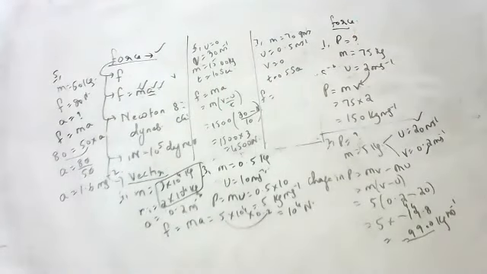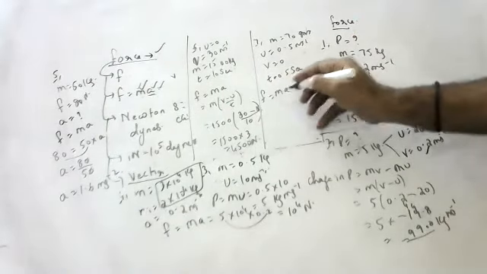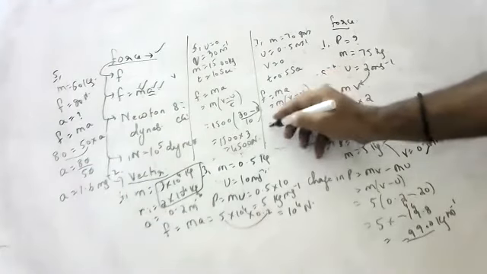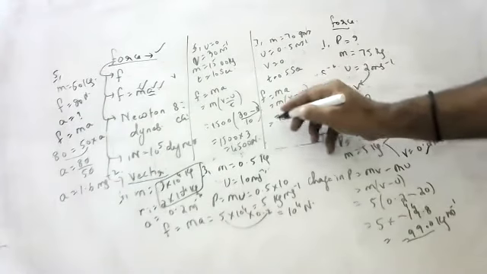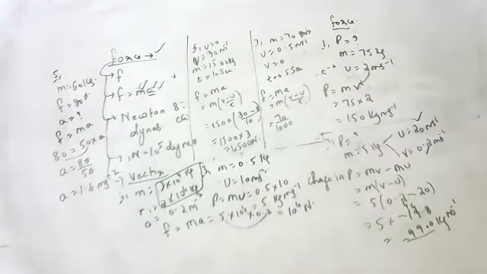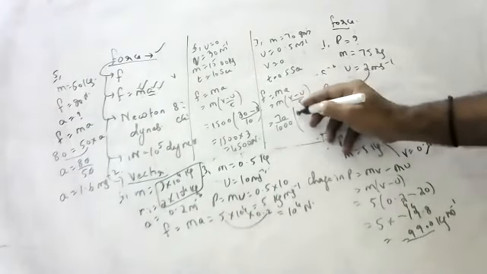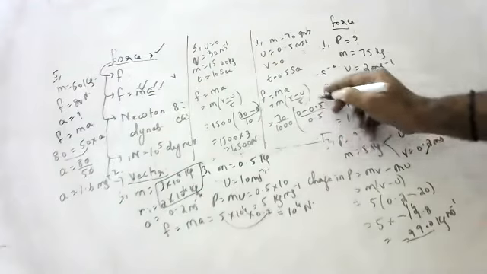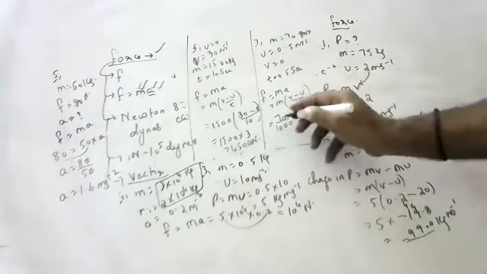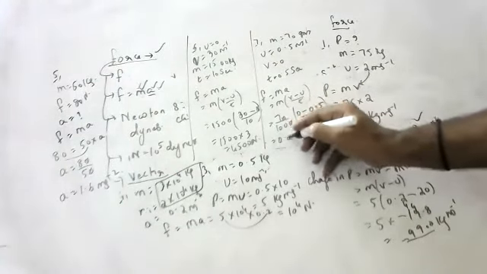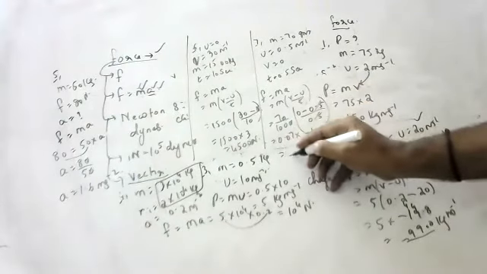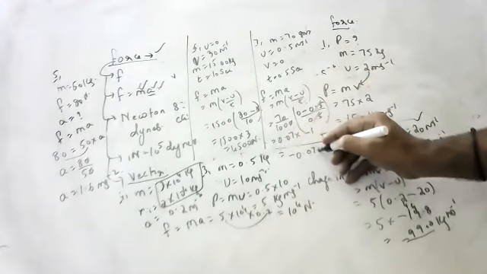Force is equal to ma, that is m into v minus u by t. 70 grams to kgs is 0.07. So 0.07 into (0 minus 0.5) by 0.5. So 0.07 into minus 1. The answer is minus 0.07 Newton.